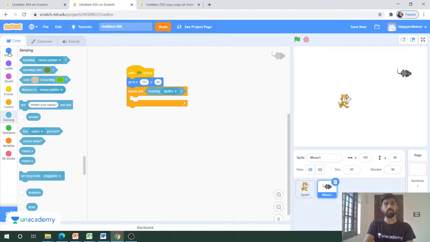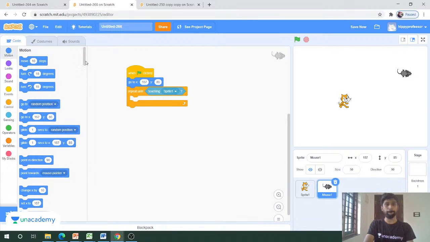So we will start with point towards mouse pointer. Now what I am trying to do is control the mouse using my mouse pointer. If I drag the mouse pointer, the mouse will follow it. If I click on the flag, you can see that the mouse is facing the mouse pointer. If I rotate the mouse pointer, the mouse looks towards it.